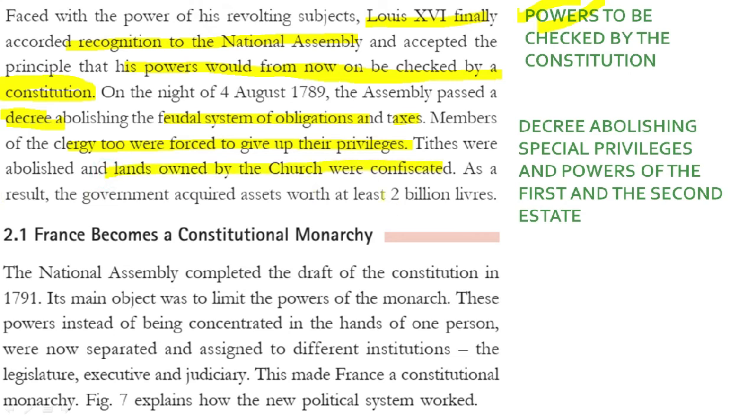Okay, and they also had to let the government seize their assets worth 2 billion livres. Livres was the currency of France at that point of time. Hence we see that France becomes a constitutional monarchy.